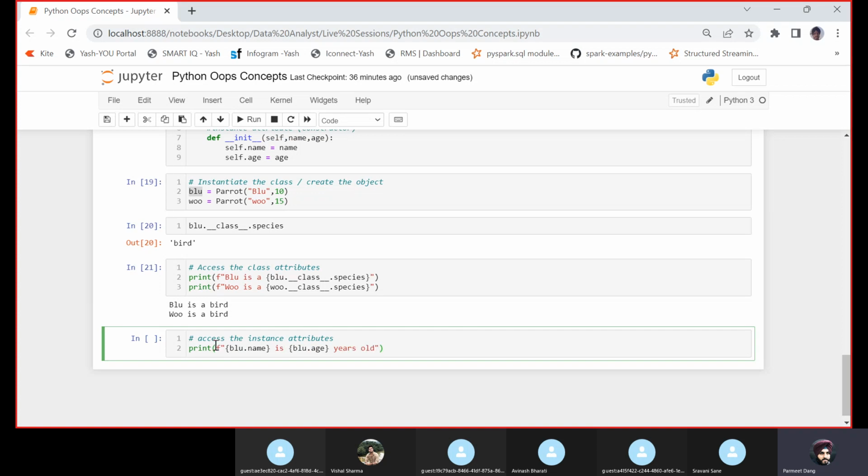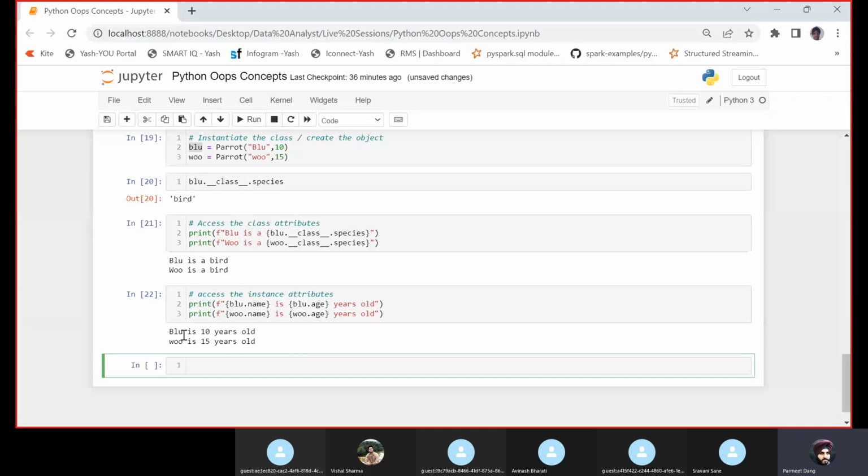I want to tell which parrot is how many years old. Then I have created another object Wu, and Wu dot age. So you would see blue is 10 years old and Wu is 15 years old.